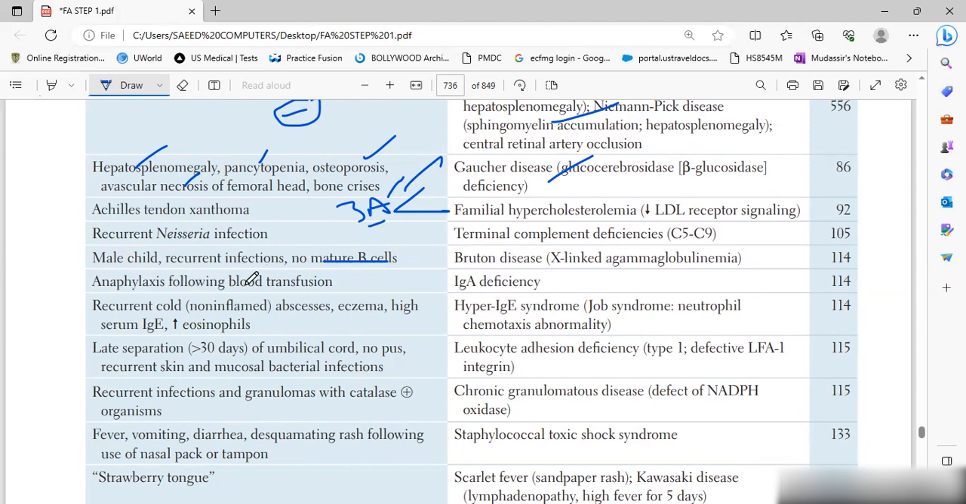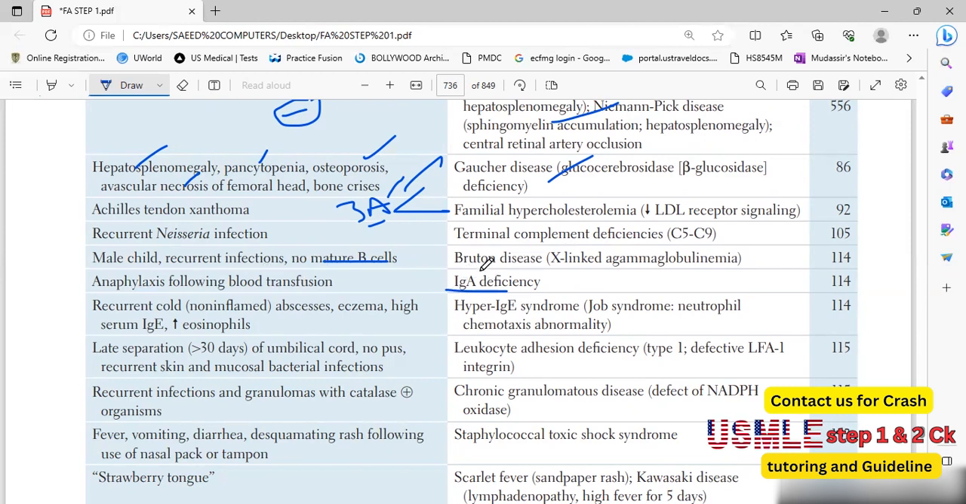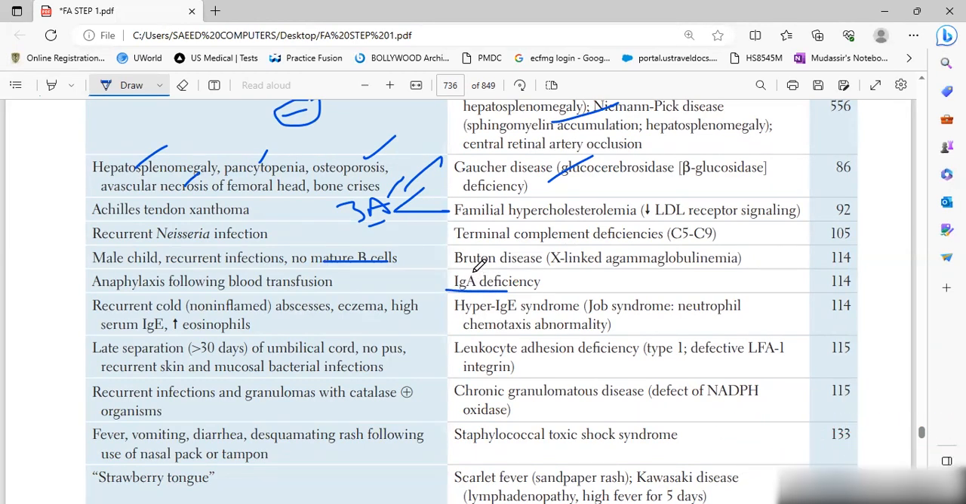Anaphylaxis following blood transfusion: it is IgA deficiency. Remember, very high yield one. Also, you will have recurrent respiratory tract infection, recurrent gut infection, and a risk of increased autoimmunity. So that is IgA deficiency.